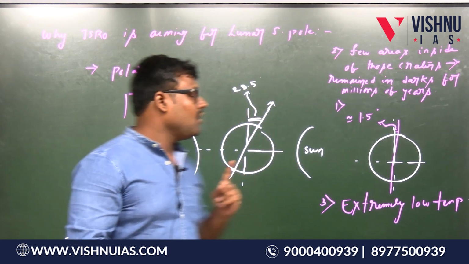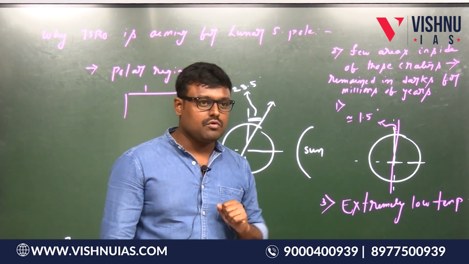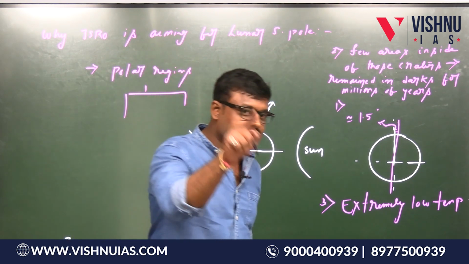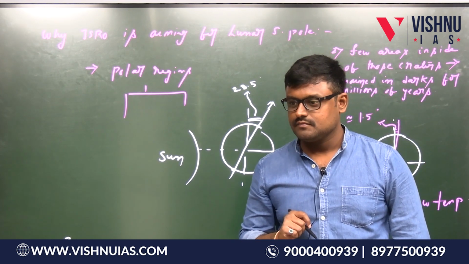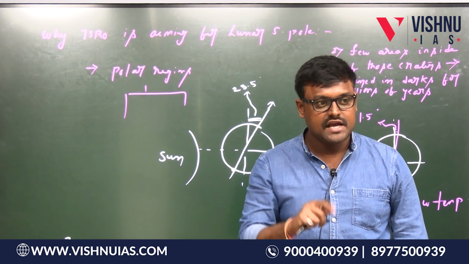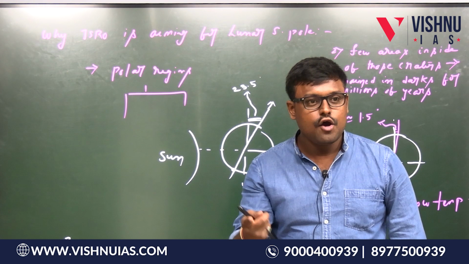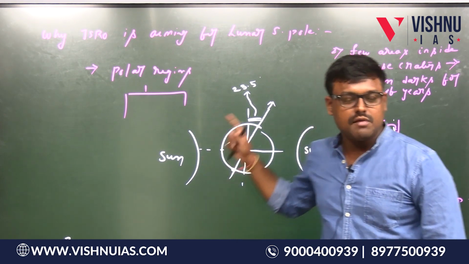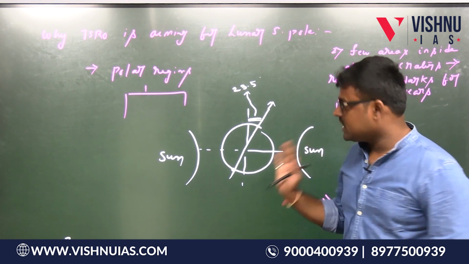So that is why ISRO is aiming for the lunar south pole. Is this point clear? In fact, the Chandrayaan 1 mission, what are its findings? Water, it found H2O and OH. That is one point. The second point is their abundance, their presence increases towards the polar regions. That's why we are aiming for the polar region. Is this point clear? Yes. So that is about this.